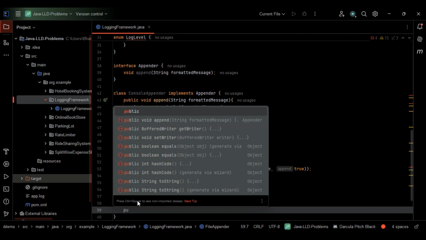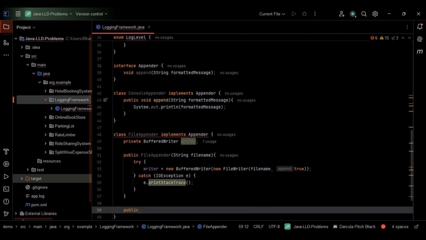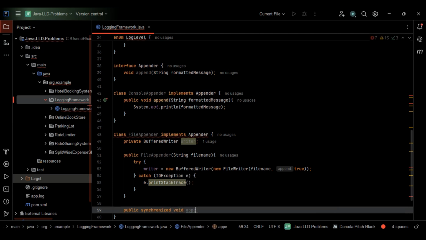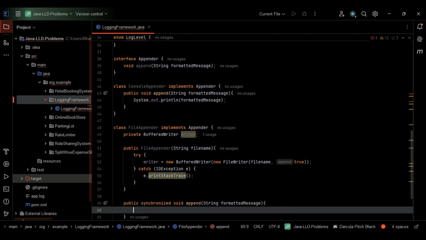So here we'll be going with synchronized. I'll write public synchronized void append here. This will take the formatted message, which is of the type String.